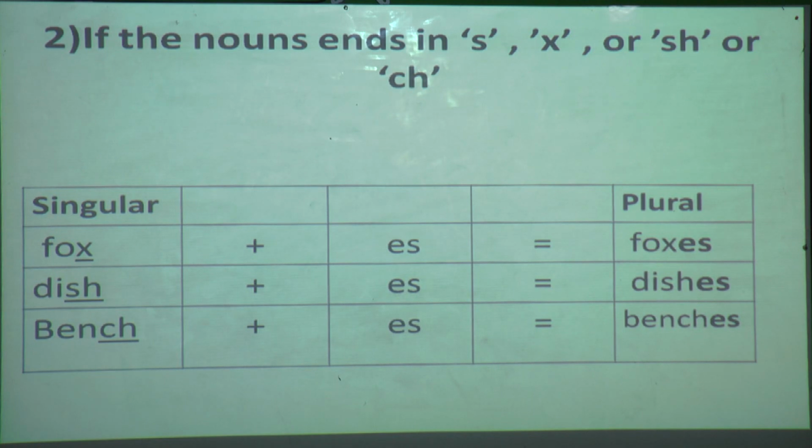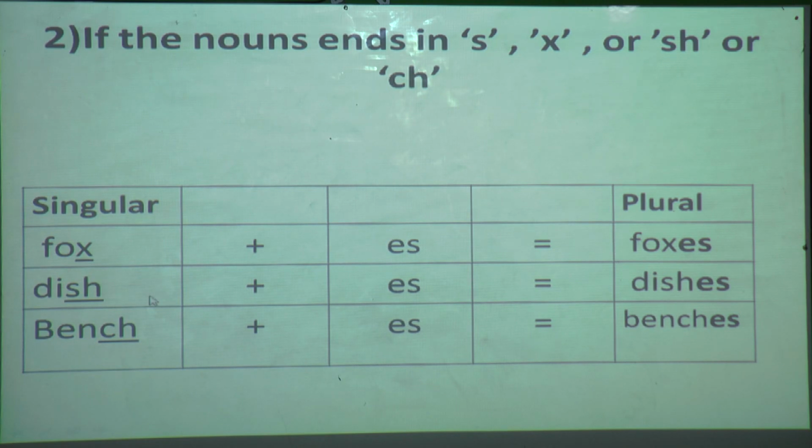Still, I will explain three examples. Okay. So again, you can see over here, which word is here? Fox, and it ends with X. Yes or no? So whenever a noun is given, you have to see which letter it ends with. Now for X, when a word ends with X, what is our rule? We have to add ES. So our answer is foxes.